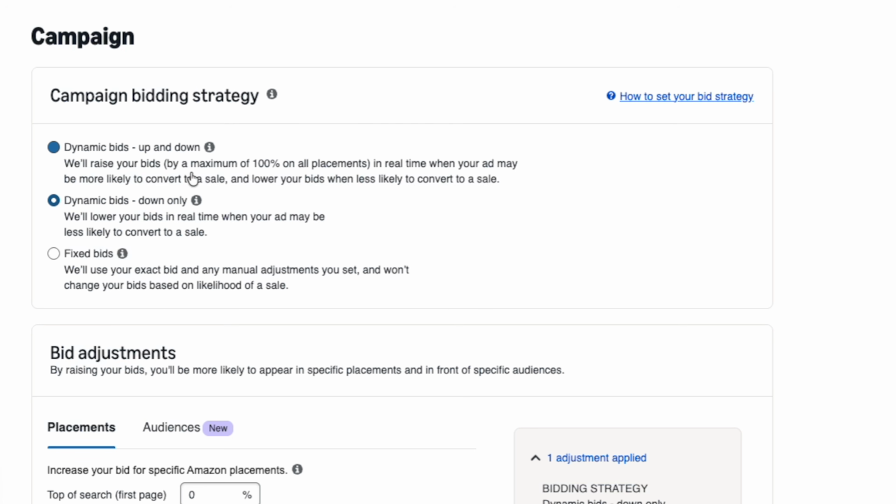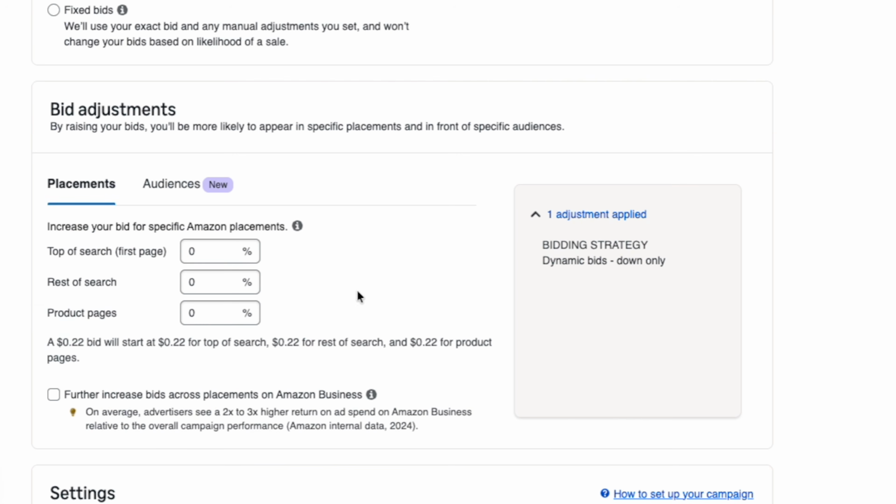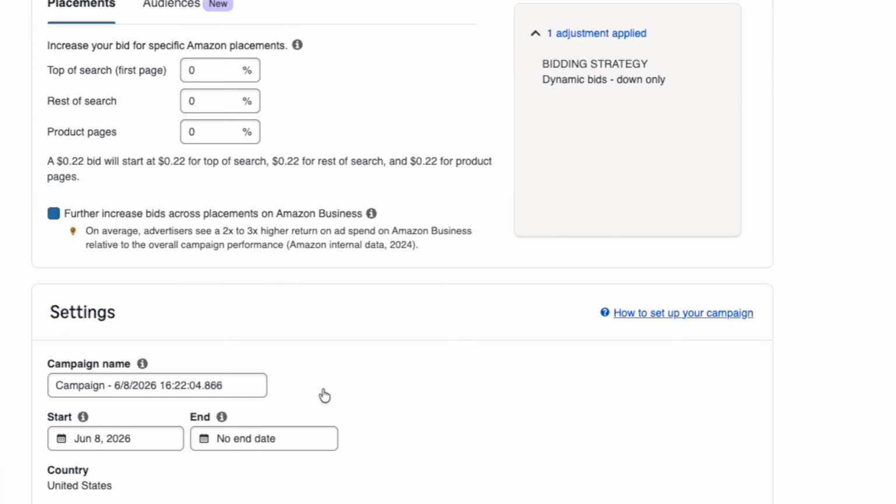This is up and down. It can raise it. This is a fixed bid, so it will never move. But I think down only is great, because if you're paying less for it, hey, that's great. This one we're not going to touch here, although once you get some information, you could come back and do this, but I'm not going to do that here.